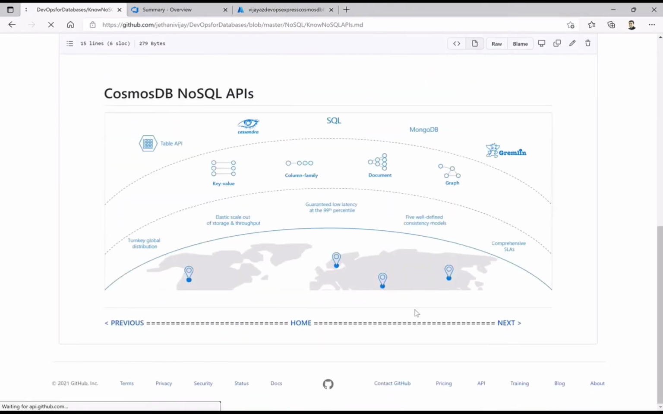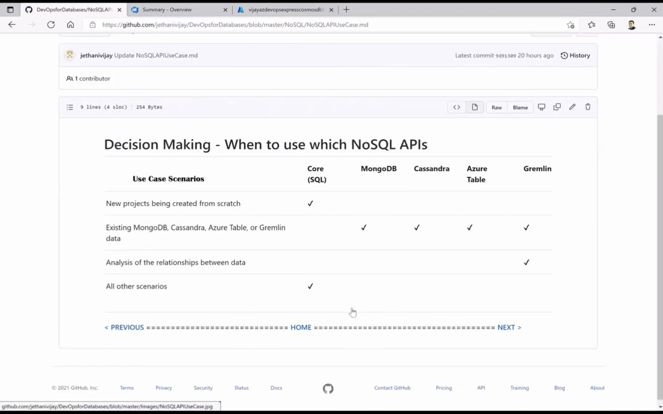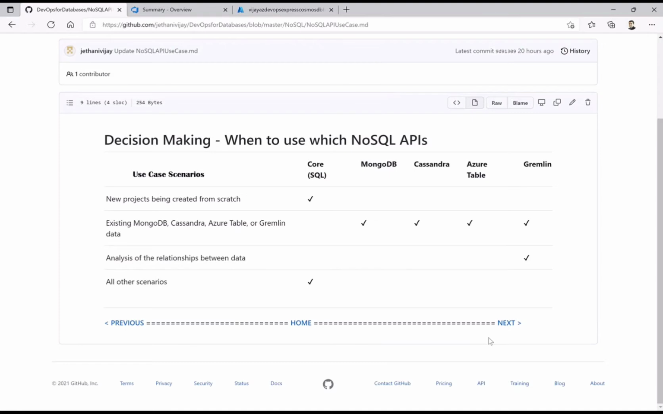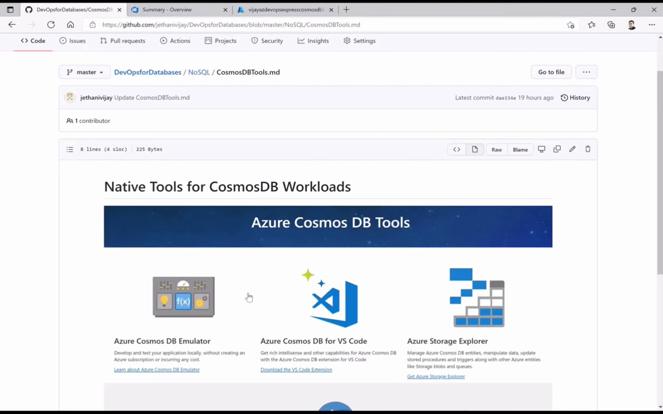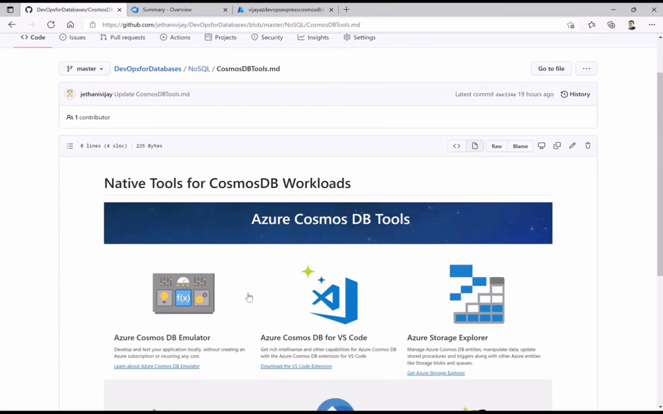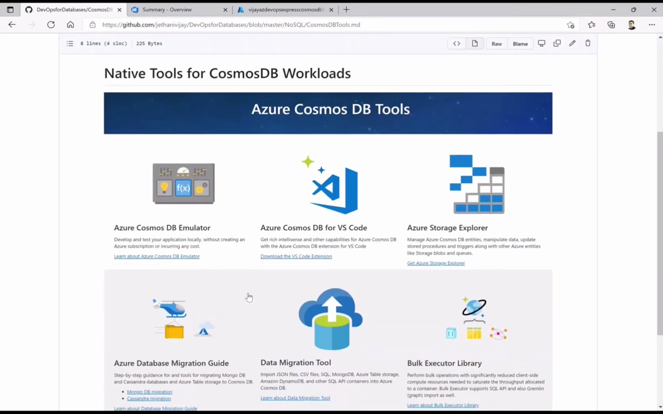Now, what next do we have? As I said, for Cosmos DB as a workload, similar to other database tools, you require DB tools here as well. First is the emulator, which you can deploy locally and try to implement Cosmos DB along with your application, without hosting it publicly on the cloud. You can do that with the help of the Azure Cosmos DB emulator.